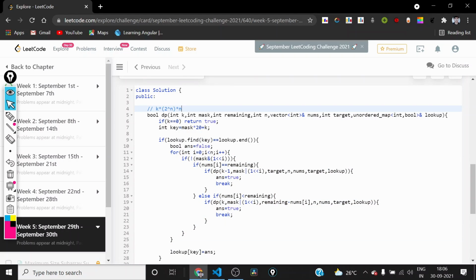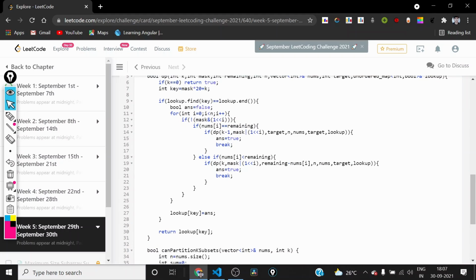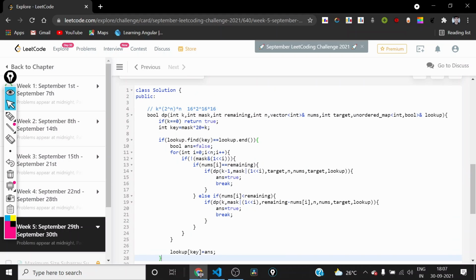So time complexity is actually k into 2 to the power n into n. And k is actually 16. So 16 into 2 to the power 16 into 16 is of the order 10 to the power 7. So yeah, it will pass all the test cases because we are also using these break statements. So if properly optimized, this will pass all the test cases.